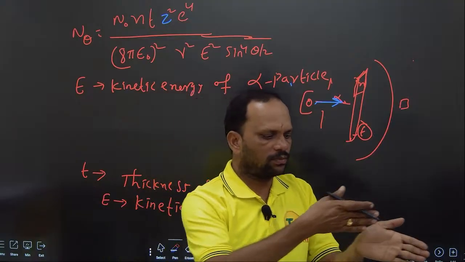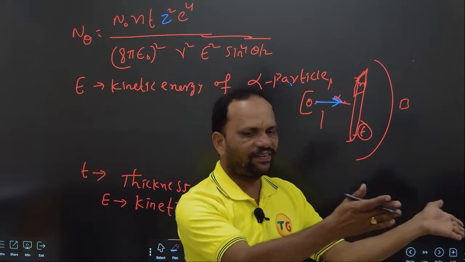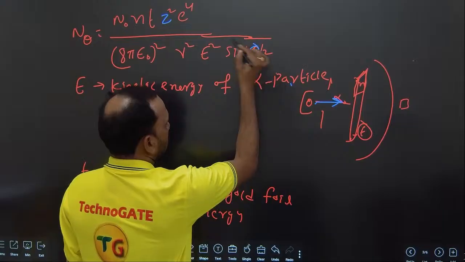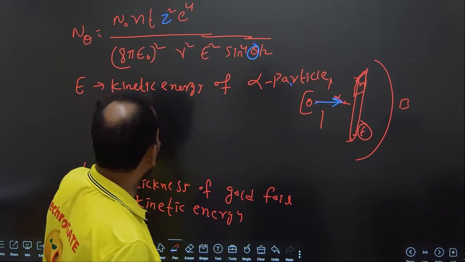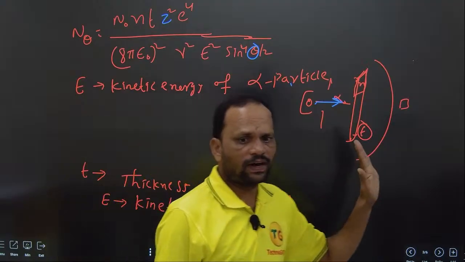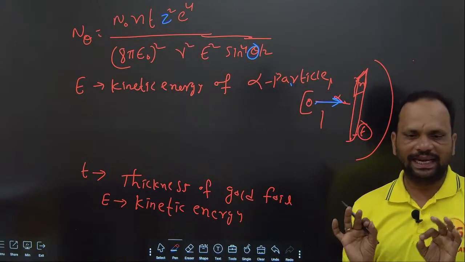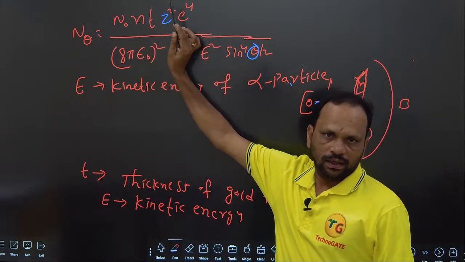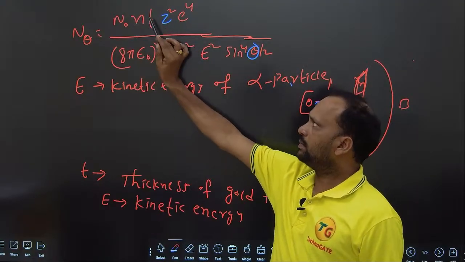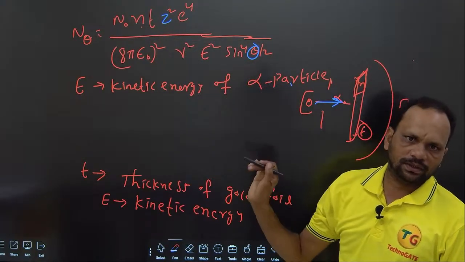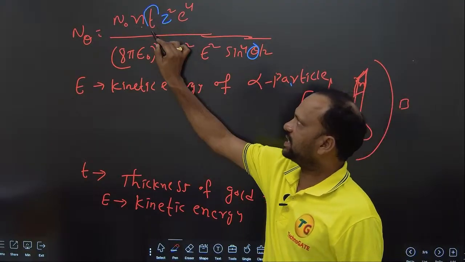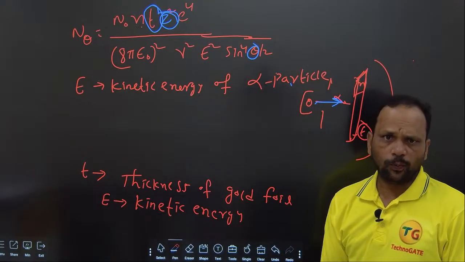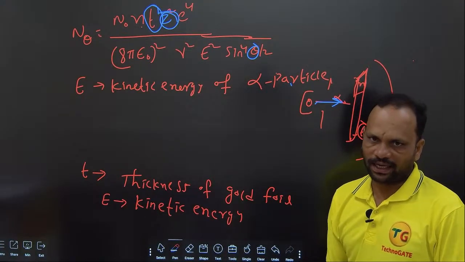Whenever the alpha particle comes towards the gold foil, it is deviated. Whatever the deviation is, that is called the scattering angle. So this is the formula for the number of alpha particles scattered. Once again, N theta is equal to N naught. N naught is the number of alpha particles in the initial beam, coming from the polonium. n is the number of gold foil atoms in a particular volume. t is the thickness of the gold foil. Z is the atomic number of the gold foil and of the alpha particle, helium.